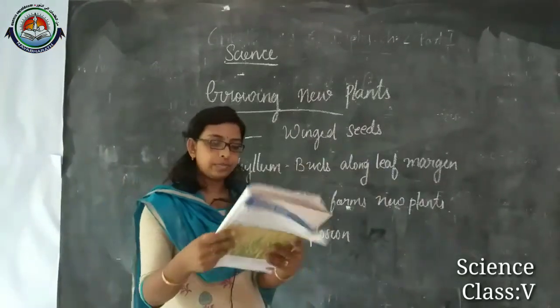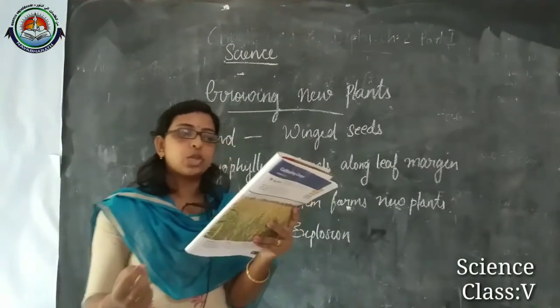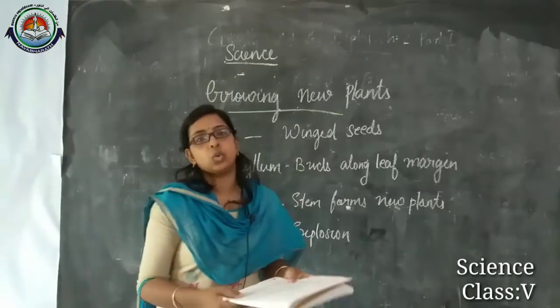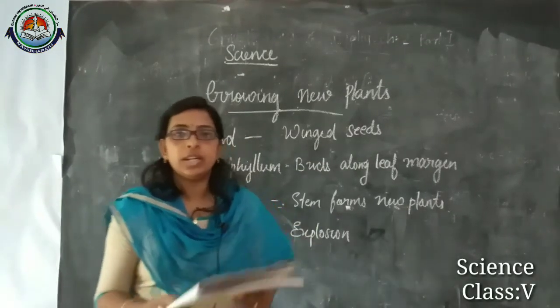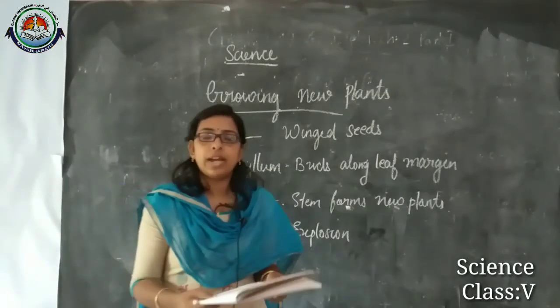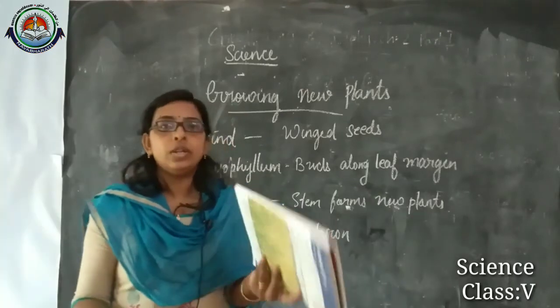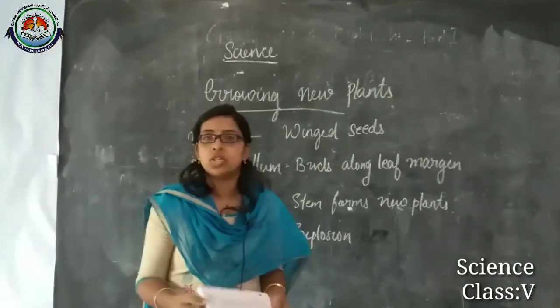The next one, our sixth question, how does sweet potato reproduce through its roots? We know that in vegetative propagation, the sweet potato is one of the plants which can produce new ones with the help of its roots, the vegetative part.